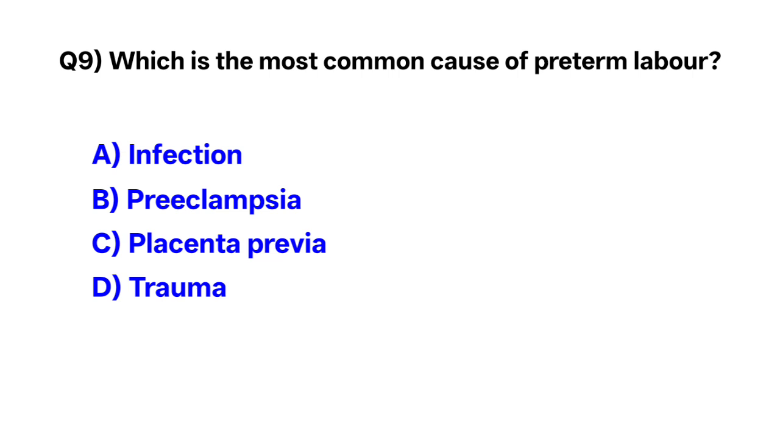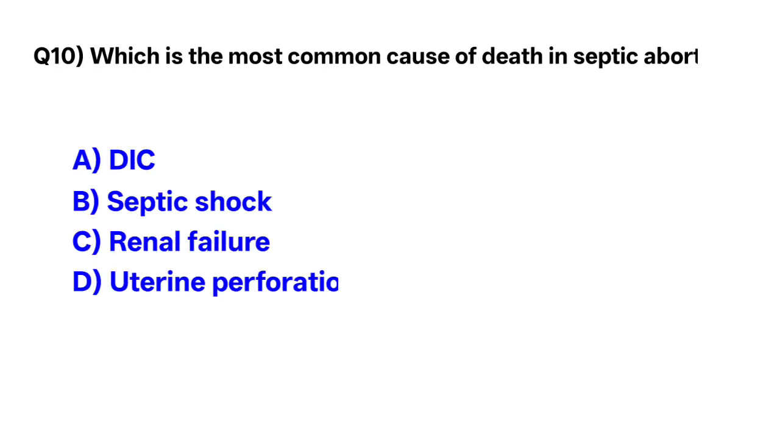Question number 9. Which is the most common cause of preterm labor? Correct option is A. Infection. Question number 10. Which is the most common cause of death in septic abortion? The correct option is B. Septic shock.